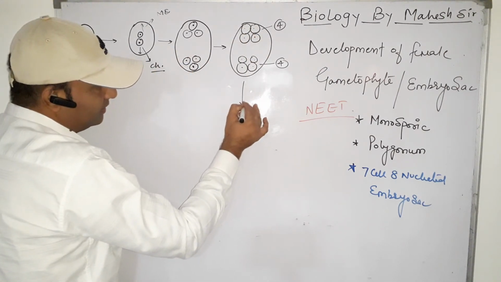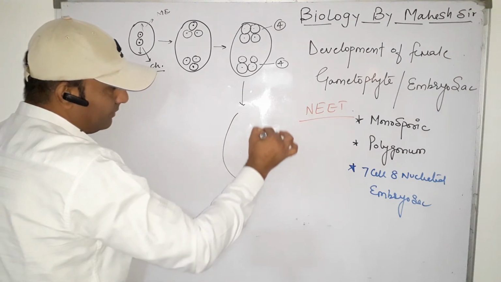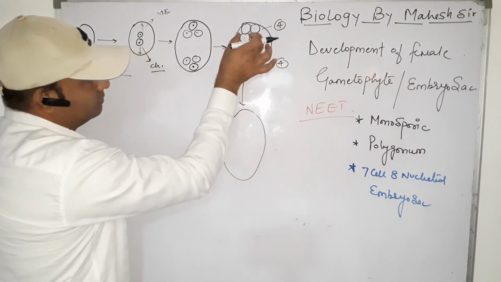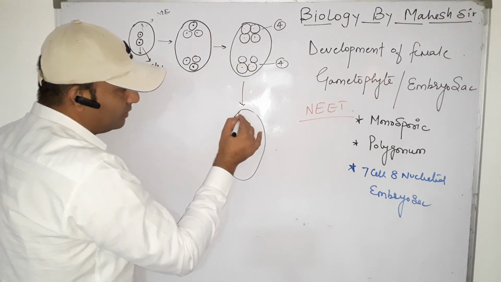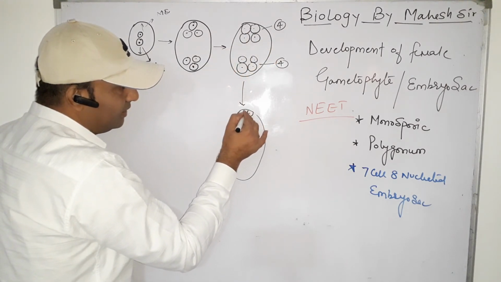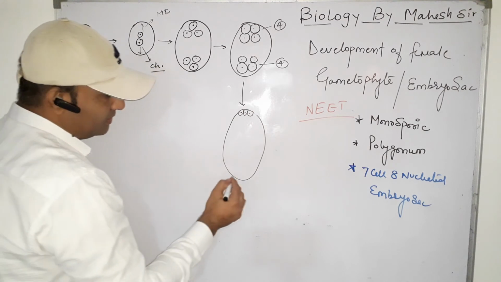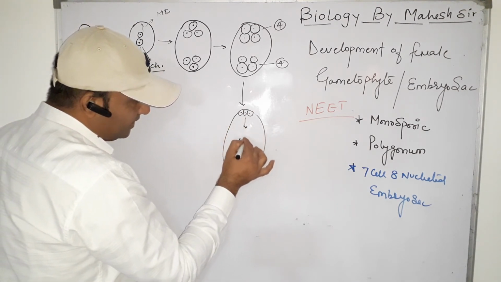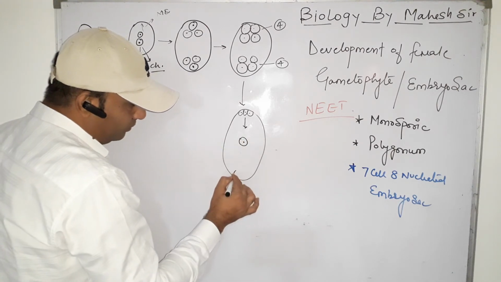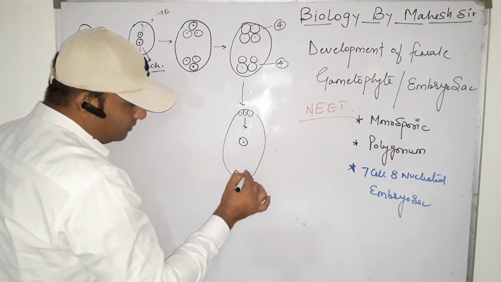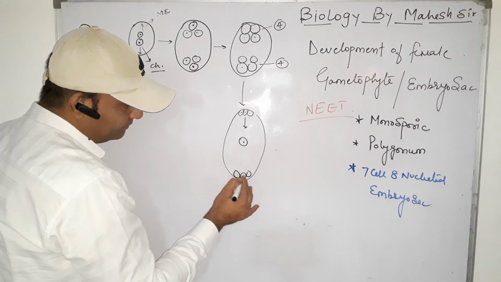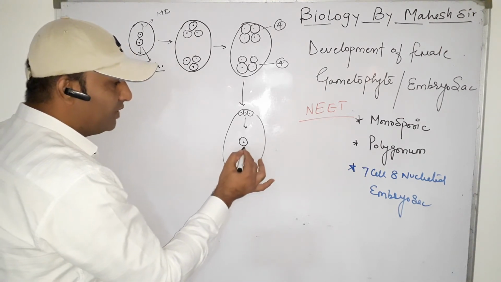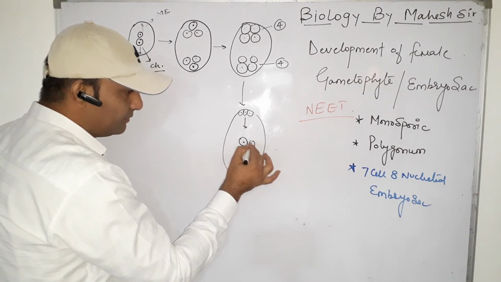Now in the next stage, among the 4 nuclei, 3 nuclei remain at this region and 1 nucleus moves to the center. At the micropyle end, the 3 nuclei remain and one moves to the center.